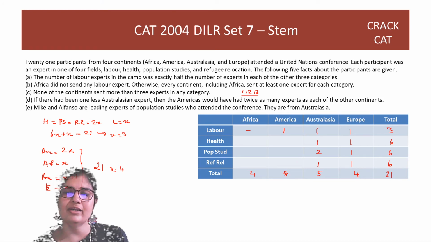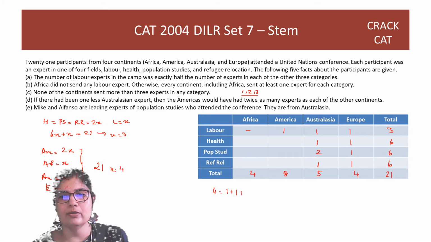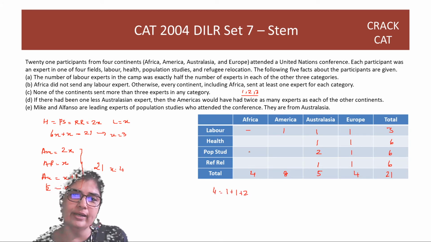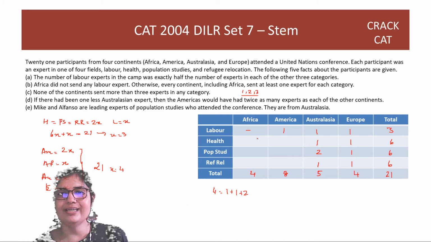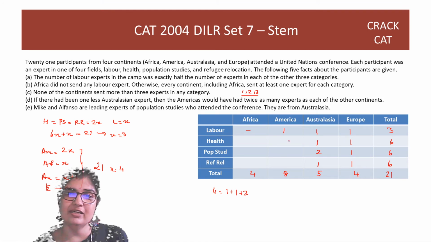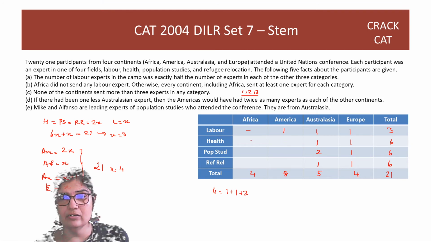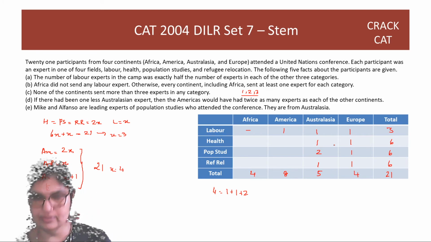So this is what we can fill up. We can't fill up, we don't know where the 2 people are. So 4, of course, the breakup has to be 1 plus 1 plus 2. But we don't know whether it's in health, whether it's in population studies. If you see it row wise also, the 6 ka breakup can happen as 3, 1, 1. Here 3 can be here, 1 can be here. It can also happen as 2, 2, 1, 1. So we don't know anything else. Now we can start looking at questions.